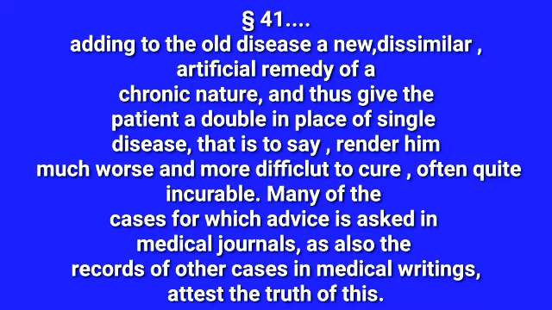Previously, that person had only the natural dissimilar disease. Now he also has that artificial disease condition due to the allopathic medicine. That is to say, it renders him much worse and more difficult to cure, often quite incurable.